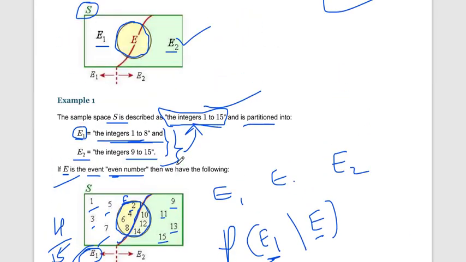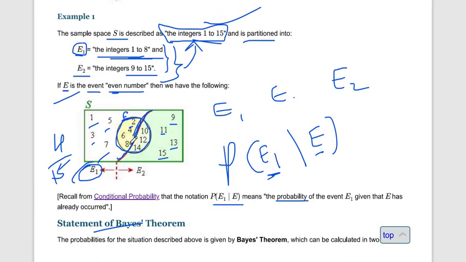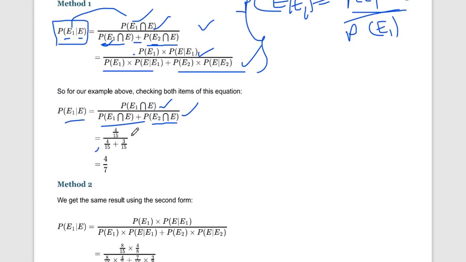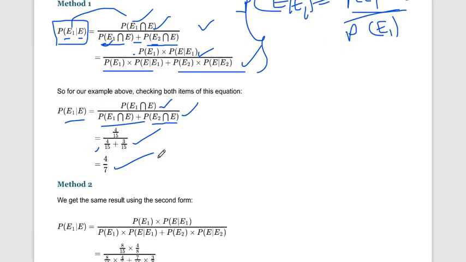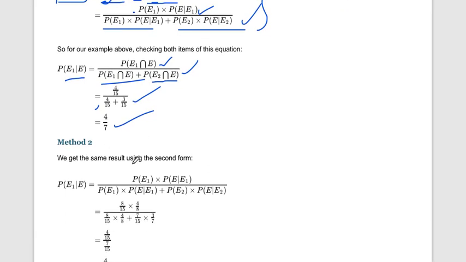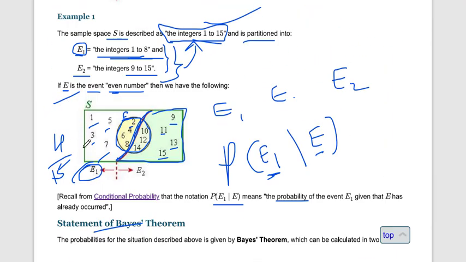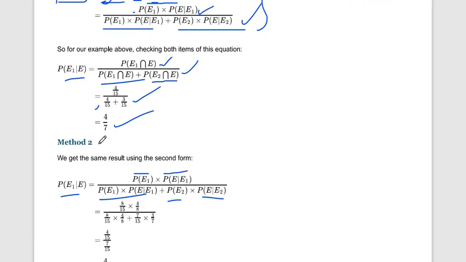Probability of E2 intersects E: we have E2 here, and intersects E means 3 numbers, and total number is 15, so 3 by 15. After calculation we get the probability of E1 given E. Let's find it by a different method. Probability of E1 given E is probability of E1 multiplied by probability of E given E1, plus probability of E2 multiplied by probability of E given E2. Now probability of E1 is 8 by 15.